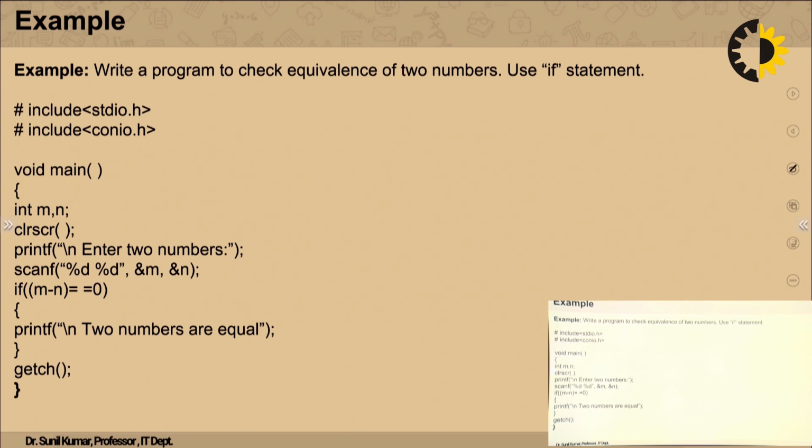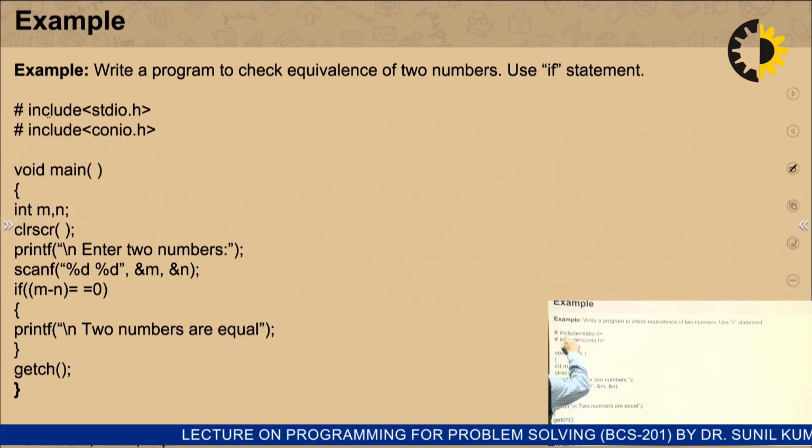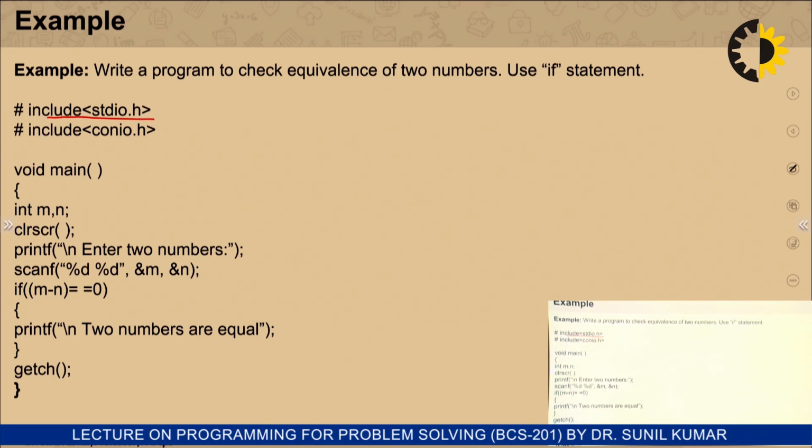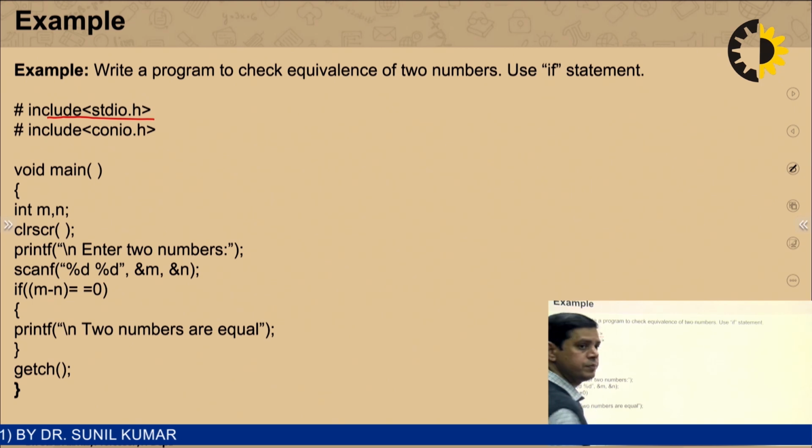In this example, we have to write a program in C language to check the equivalence of two numbers, and this time we have to apply the simple if statement. So this is the code for that. The first part is the library: we are including the library stdio.h, the standard input output header file, using a compiler directive or preprocessor.